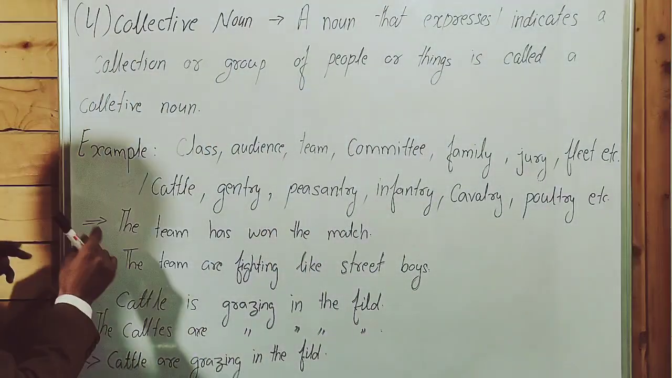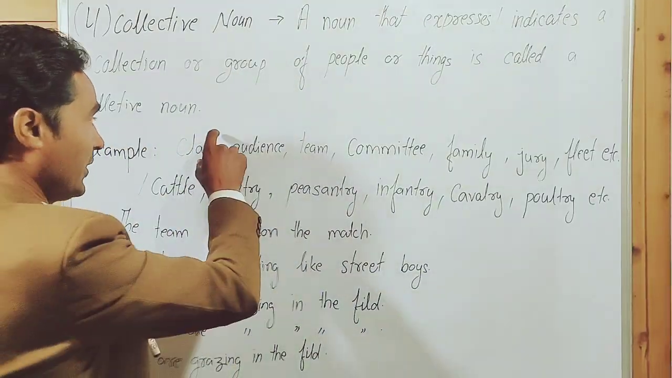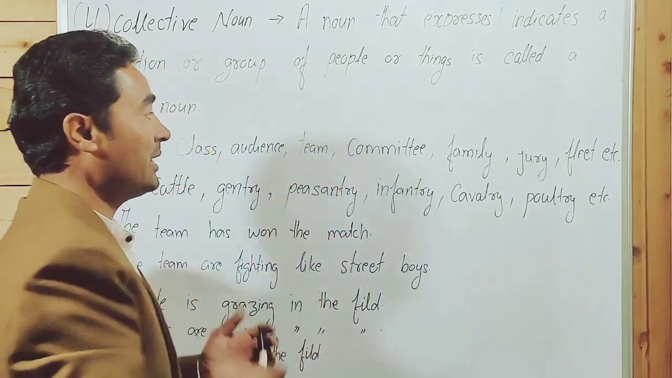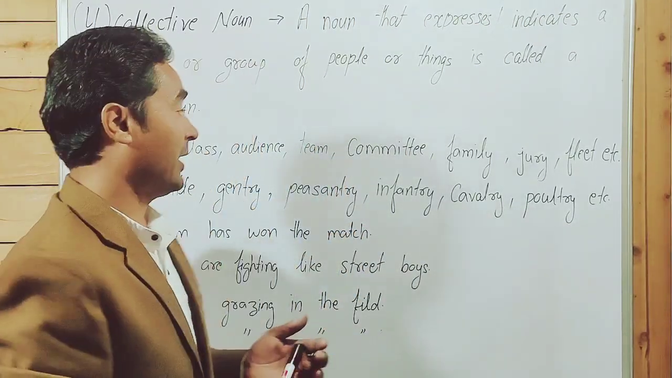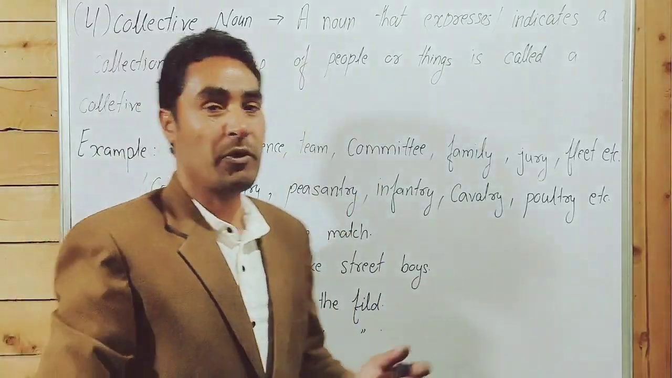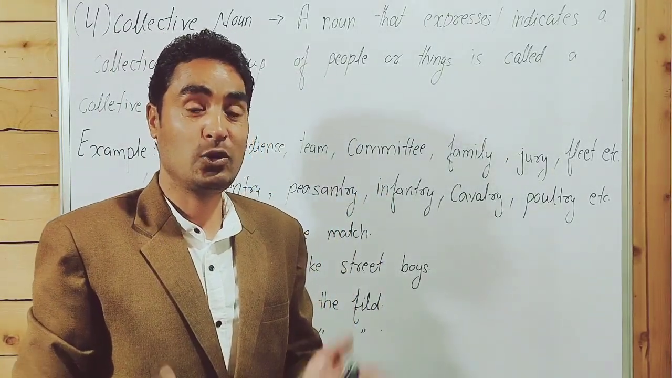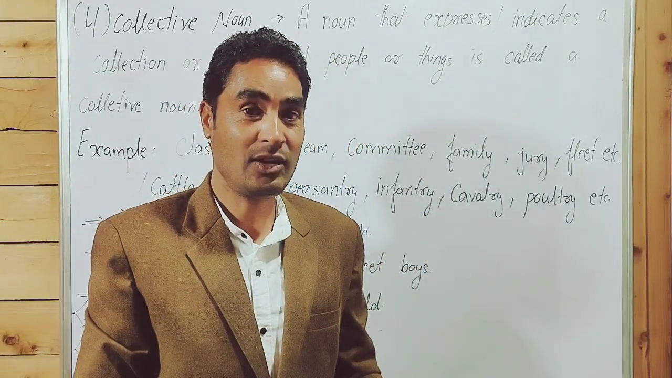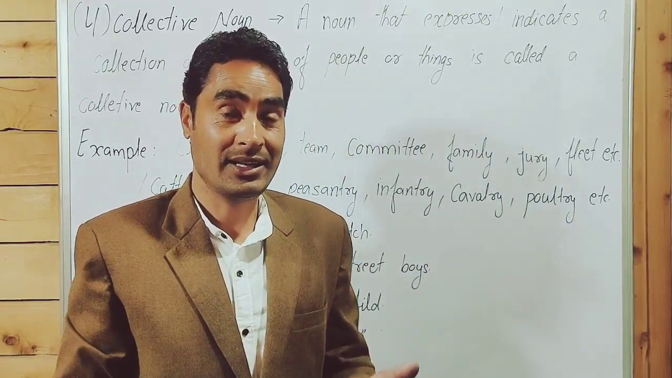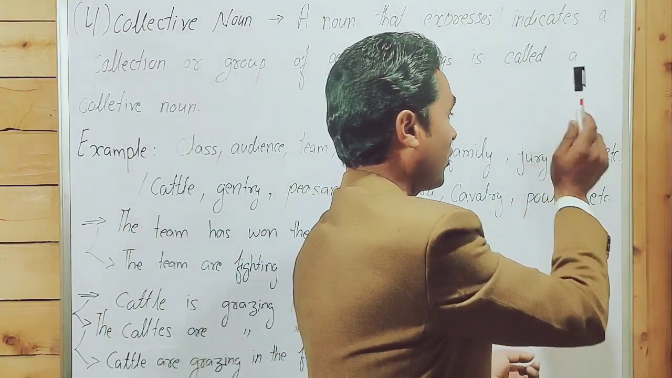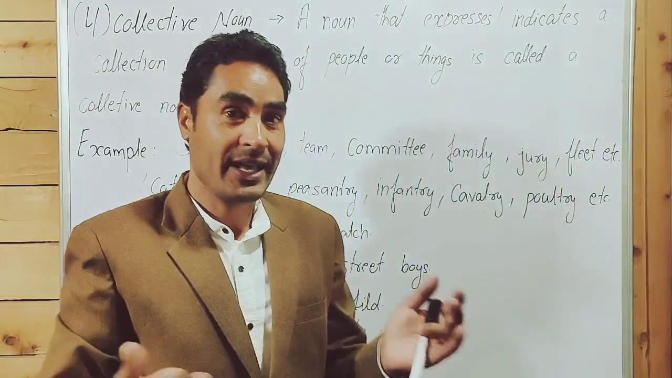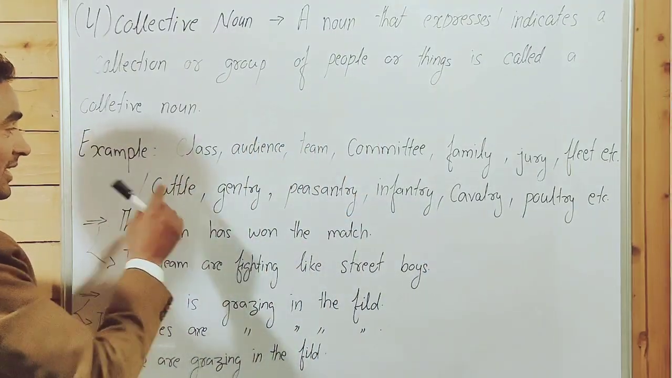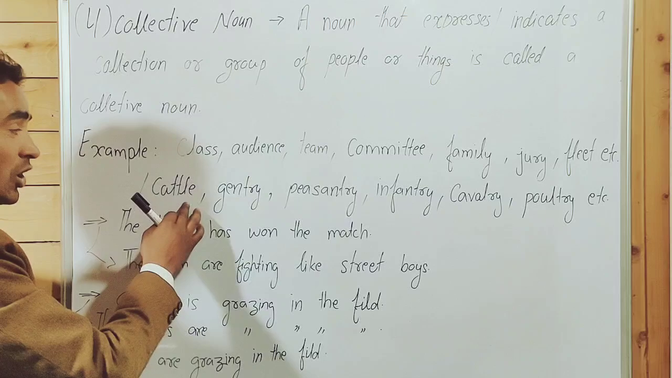Guys, point to be noted. Class, a group of students. Audience, a group of listeners and spectators. Team, a group of players. Committee, a group of people who have been chosen to decide something and to discuss something. Family, a group of people who are related to each other. Jury, a group of judges. Fleet, a group of aircraft, planes and ships. Cattle, a group of male and female cows.